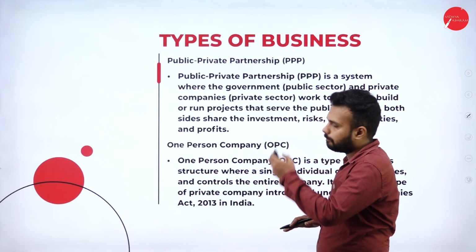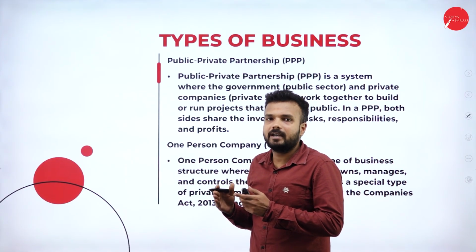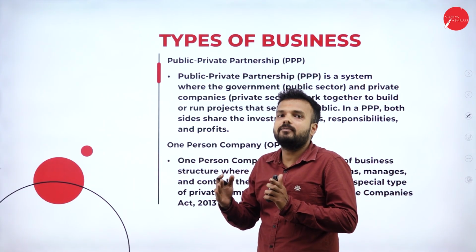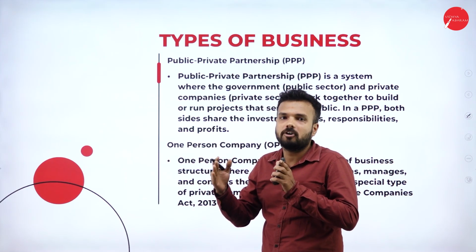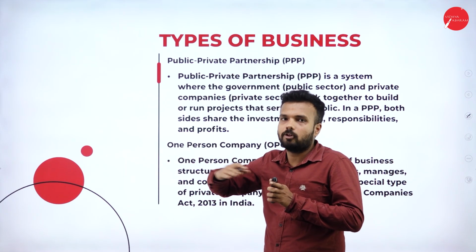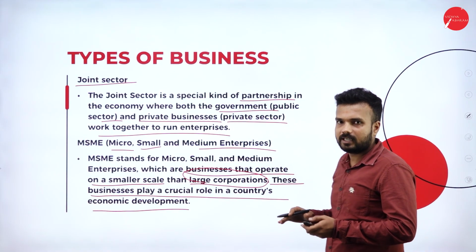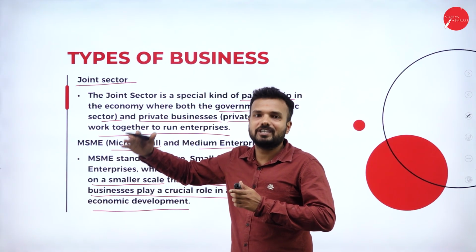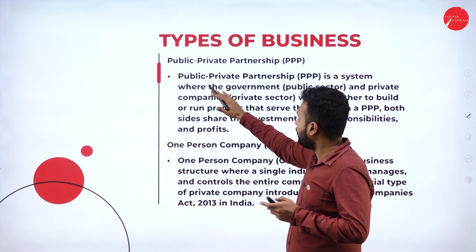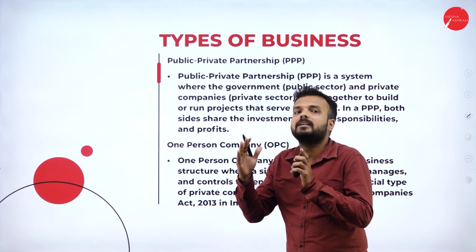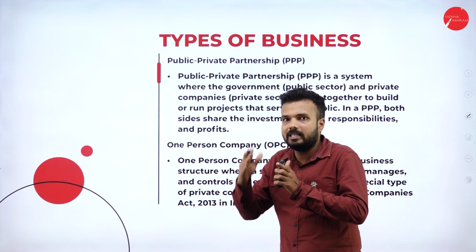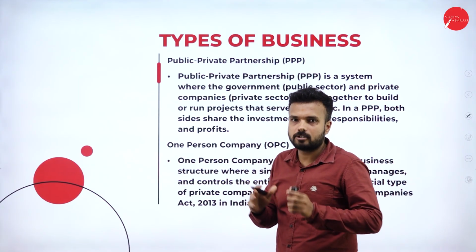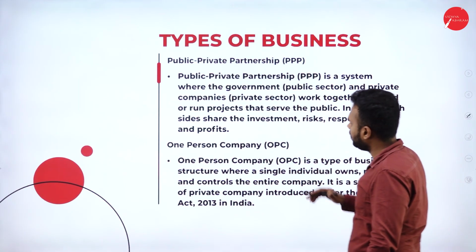When it comes to public private partnership, it is a partnership business collaborated by a public entity and a private entity to conduct a certain activity or project within a specified period of time. It is not for a longer period, it is not permanent. But a joint sector company keeps on running, it does not change. This is only specified for a particular period of time. After that particular event happens, the contract ends. All of this happens on the basis of a contract, which we call a public private partnership.